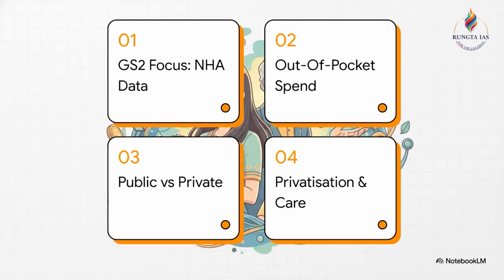Here is our quick roadmap for today's explainer. First, we'll look at the core GS2 focus on the NHA data. Second, we're decoding out-of-pocket expenditure. Third, we'll compare public versus private insurance. And finally, we'll tackle privatization and preventative care.